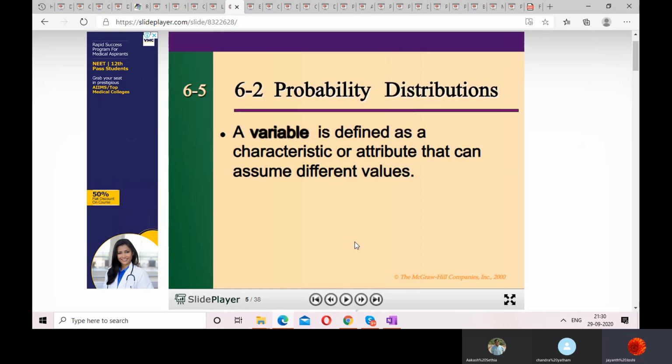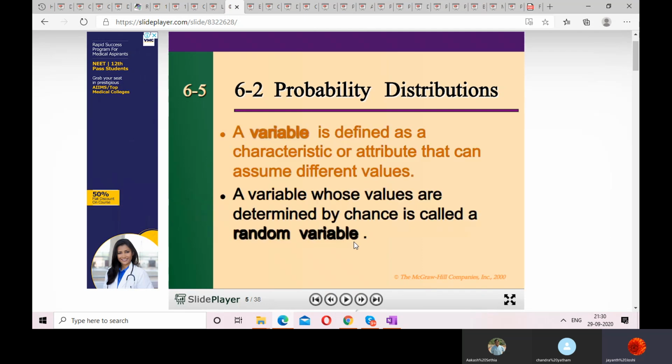Okay. So what is a probability distribution? A variable is defined as characteristic or attribute that can assume different values. Yes, a variable can take any value. Because it is a variable, that means it can vary. It can take any values. So a variable whose values are determined by chance is called random variable.